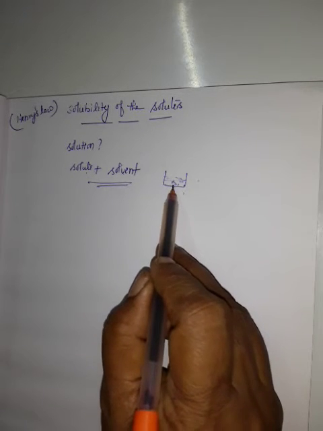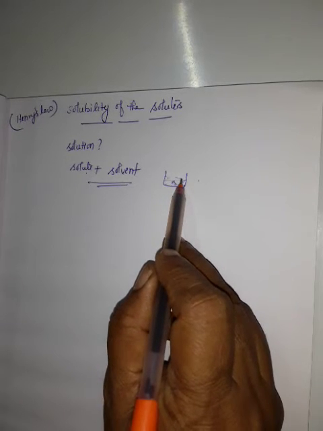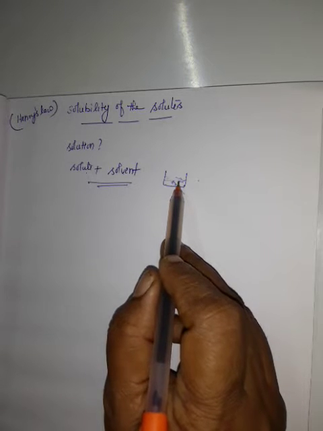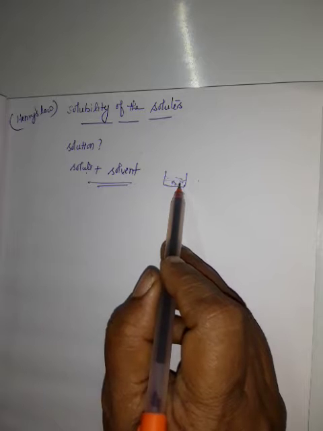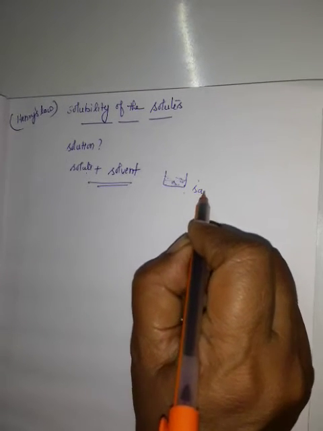When the maximum amount of solute has dissolved in a solvent, and any more solute is added, it will not dissolve but will get precipitated. Only a limited amount of solute can be dissolved in a particular solvent. If we keep adding more, that solute cannot dissolve in that solvent at a given temperature. Such a solution is called a saturated solution.